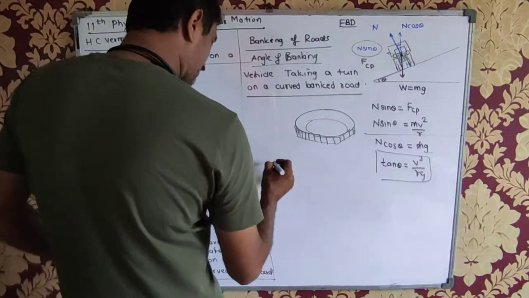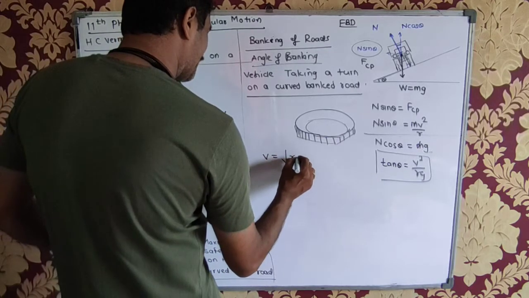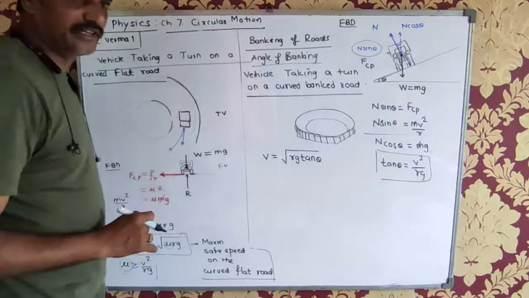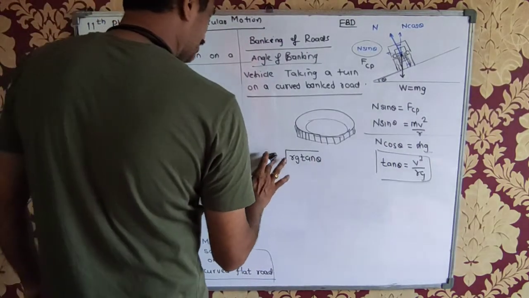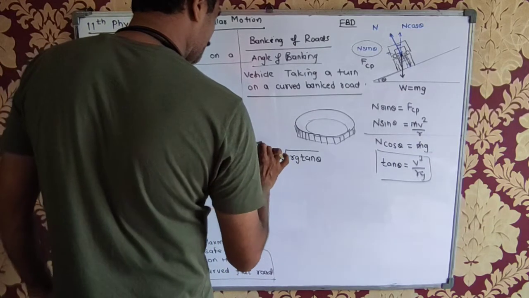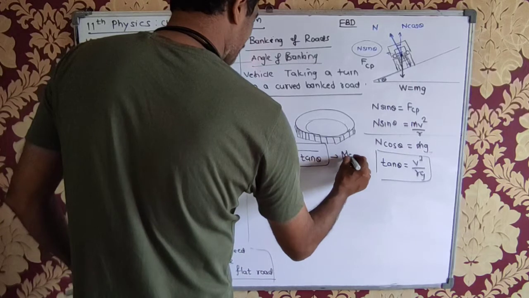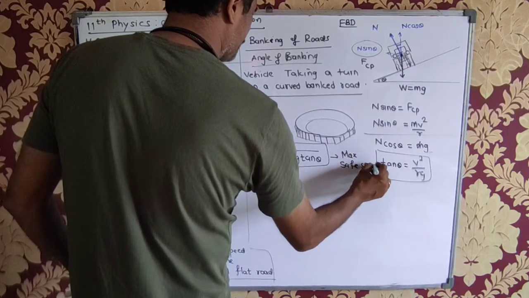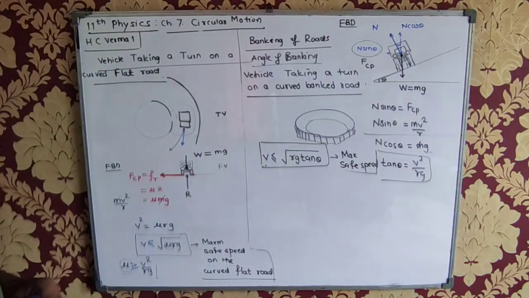Or in this case, what will be the safe speed? V is equal to the square root of Rg tan theta. Is this okay? Yes. Alright, this is the safe speed. So the speed should be less than or equal to this value. This is again called the maximum safe speed. It cannot be more than this on a curved banked road. Any doubts about that?